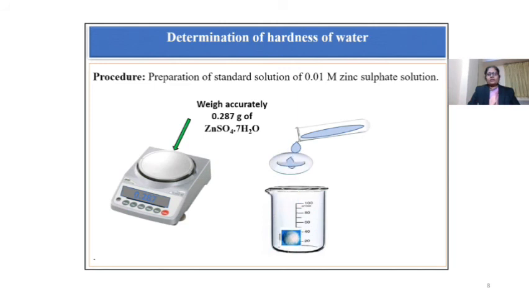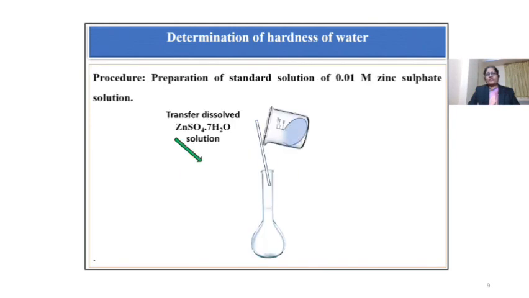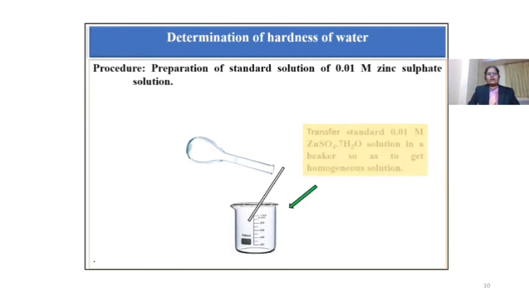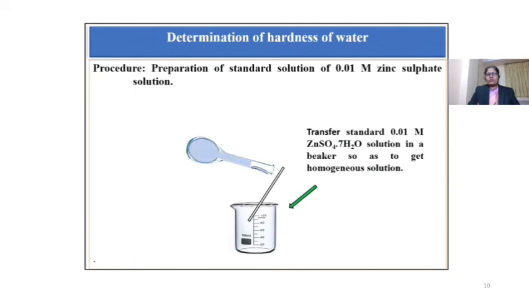Wash the watch glass. Collect the washings and dissolve the sample in a minimum amount of water. Stir it well to dissolve the particles. Then transfer this dissolved zinc sulfate solution in a clean 100 ml volumetric flask. Then transfer this prepared 0.01 molar zinc sulfate solution in a beaker to get the homogeneous solution. So this is 0.01 molar zinc sulfate solution.